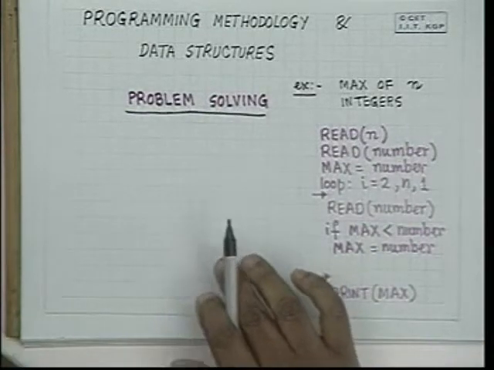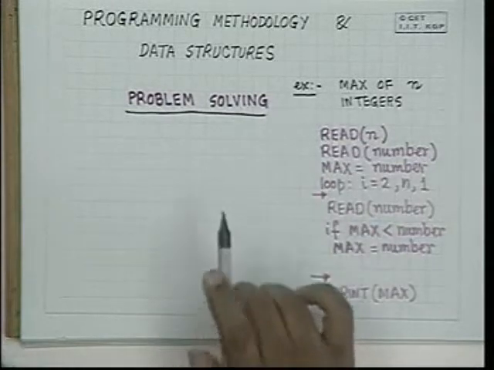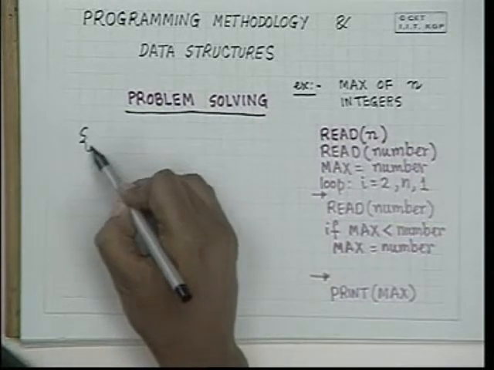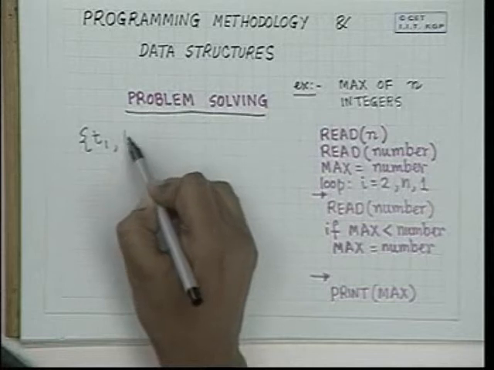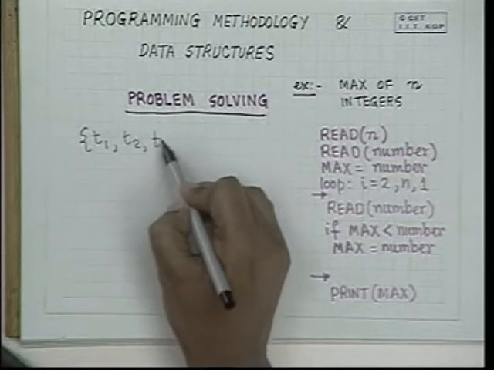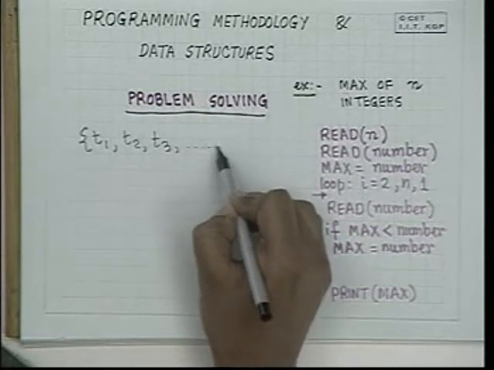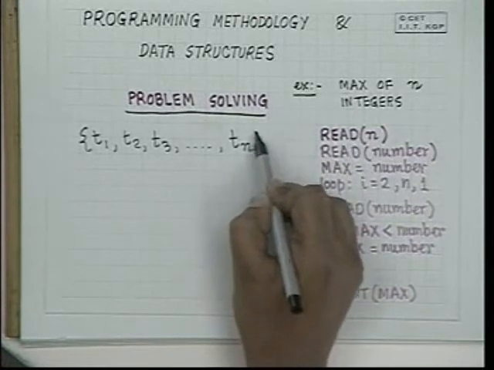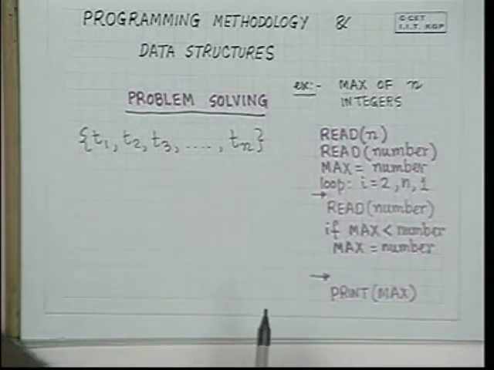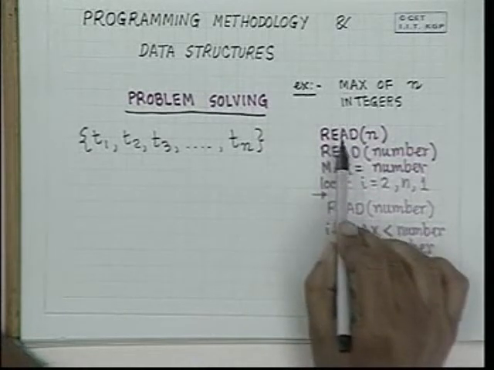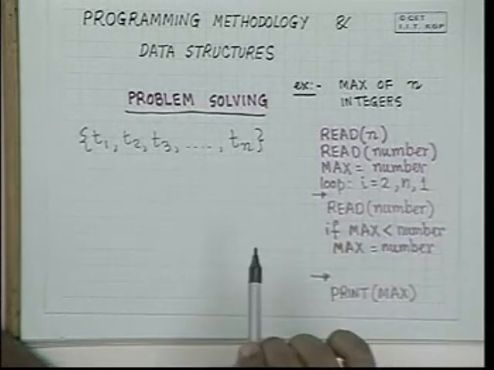If you take it from a mathematical or a diagrammatic point of view, you were given n numbers t1, t2, t3 and so on, tn. And what was the problem solving approach here?